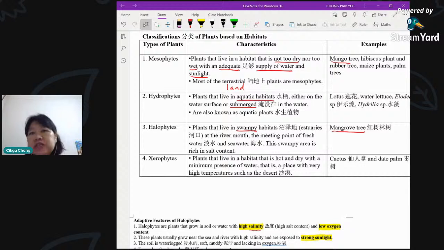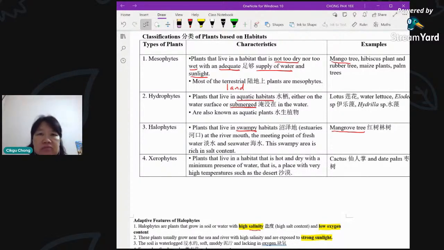In Mandarin, we call it hong su. If you translate, it means red tree. It's not really a red tree, it's not red in color. It's just called hong su. This is the mangrove tree actually. And they are very suited to stay in this environment. What kind of environment is it? It is very salty, right? Because the river brings a lot of salt from the upstream.